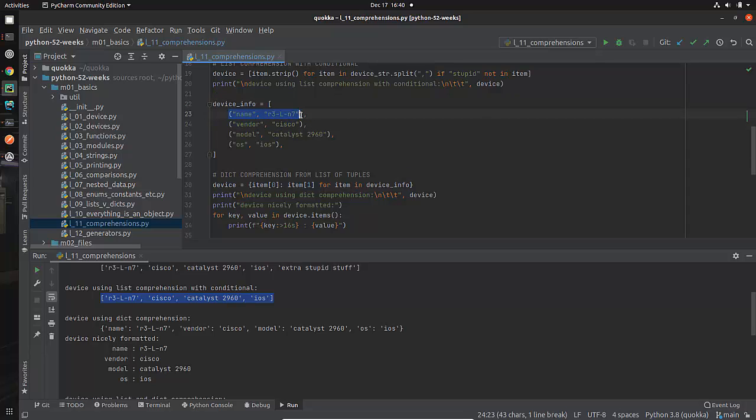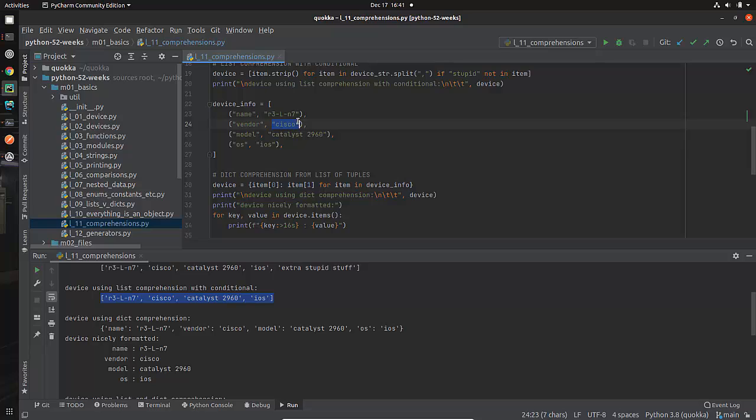And let's look at every item in device info. There's one item, there's the next item, there's the next item. Remember, we're taking this from the outside in. These are each tuples. A tuple is just a list which cannot be changed. So remember our terms that we used before: mutable means it can be changed, and immutable means it can't. And all a tuple is, is an immutable list. So it is a list exactly the same. This is sub 0, this is sub 1. That's what they are. Now, that's what we're doing.